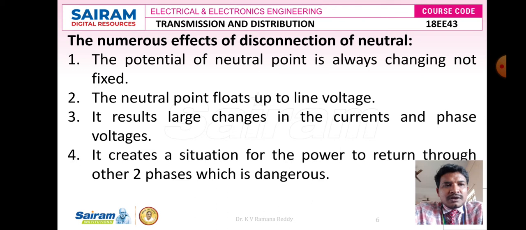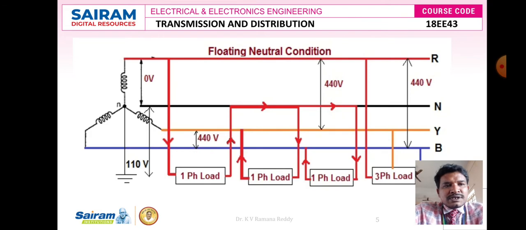the potential of the neutral point is always changing and is not fixed. While we are removing the neutral point, we can check its potential, which is always floating and does not stay at one point. The neutral point always floats up to the line voltage. That means the neutral voltage would be the line voltage, like 400 volts or 440 volts according to this figure that I am showing here.